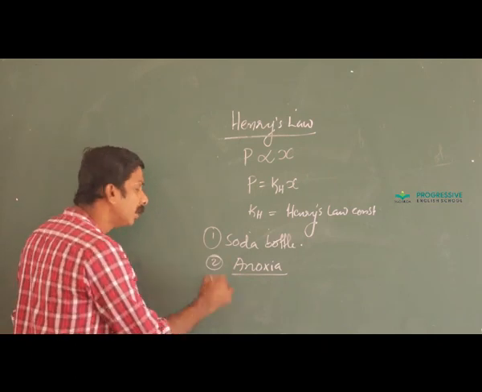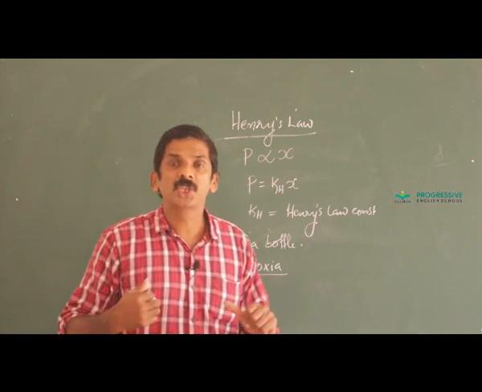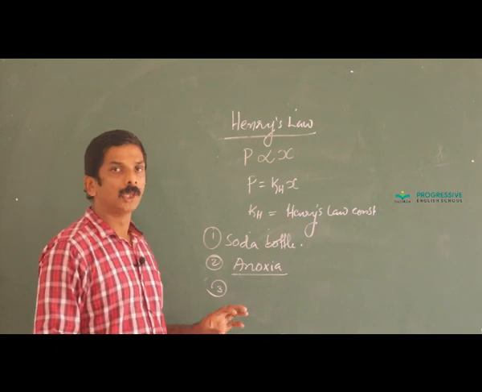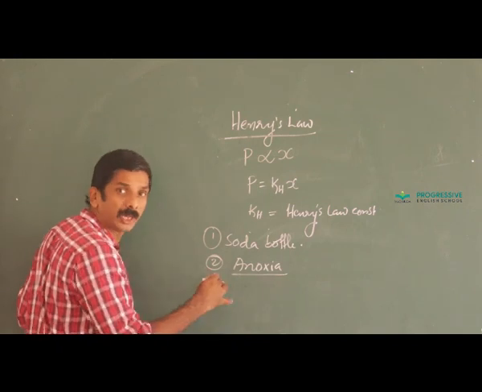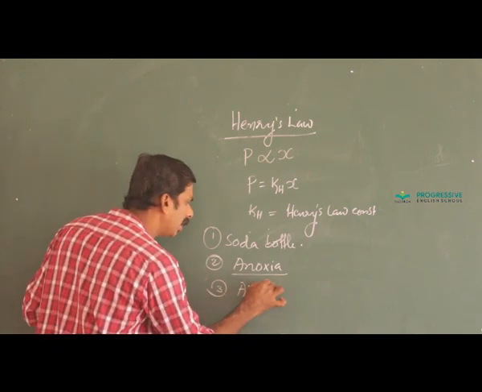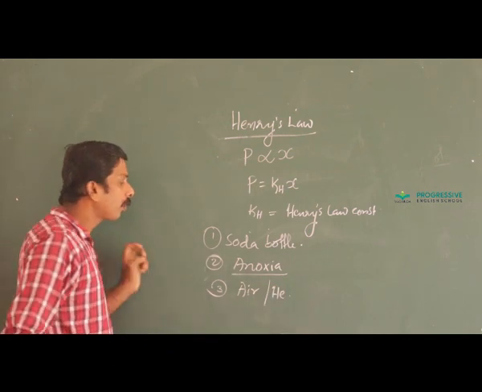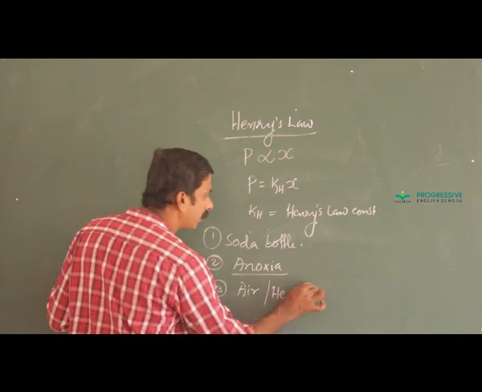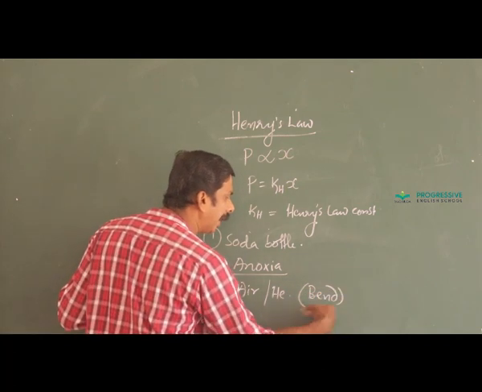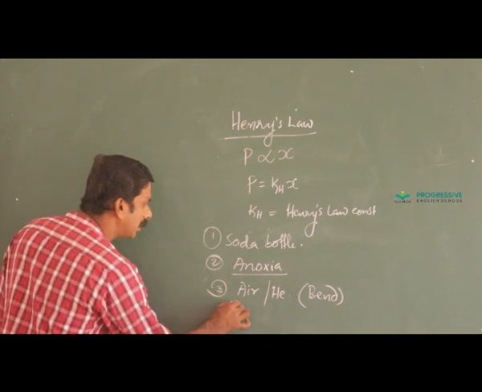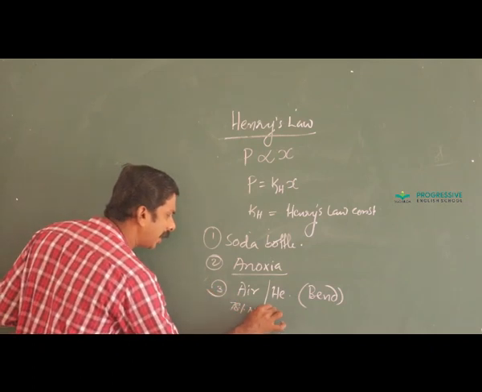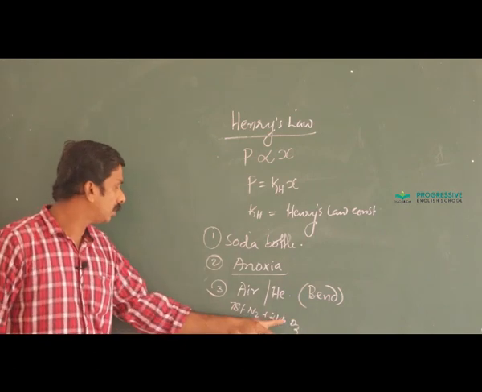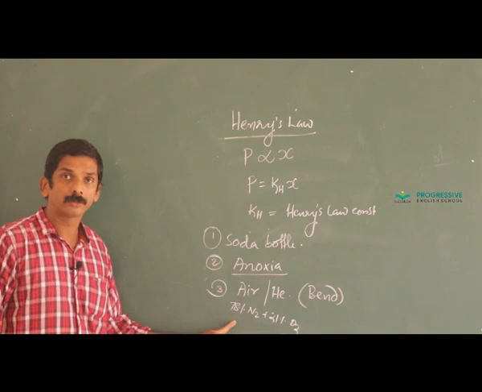And the third one, the tank carried by the scuba divers, those who dive in the sea. Deep sea divers' tanks contain air diluted with helium to prevent the toxic effect of nitrogen. That toxic effect is called the bends. Air contains about 78% dinitrogen and 21% dioxygen. These are the major constituents of air.